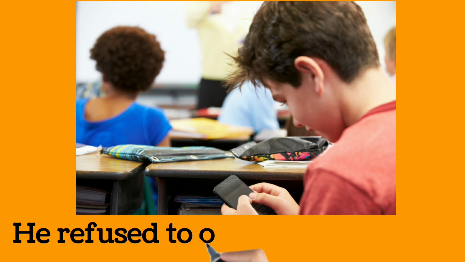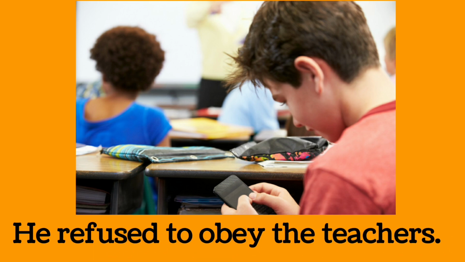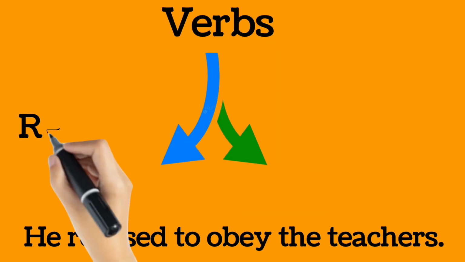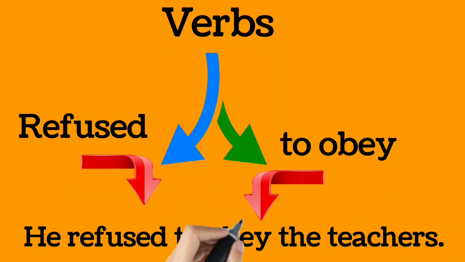Now watch another sentence. Another sentence is about a student. He refused to obey the teachers. You can see that in the sentence, he refused to obey the teachers, there are two verbs. First verb is refused and second verb is to obey.